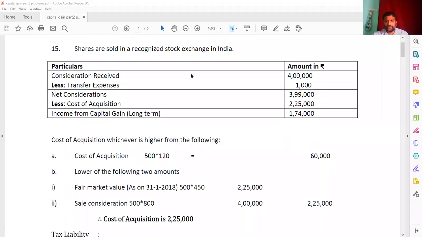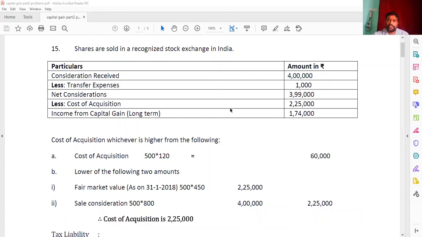Here the consideration received: he has given 500 equity shares, and that into 800 gives you 4 lakhs, and the transfer expenses are 1000. From 4 lakhs, if you deduct the 1000, you get the net consideration of 3,99,000.